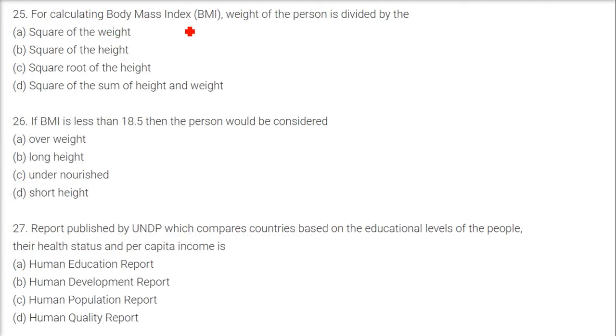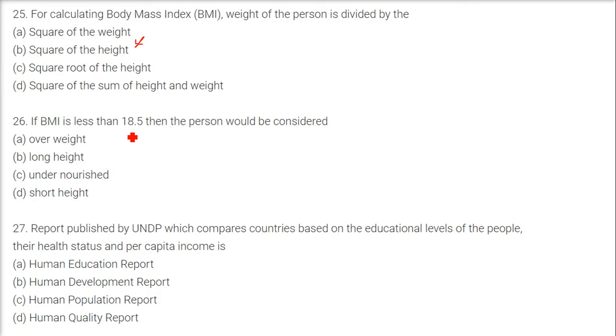For calculating the BMI, body mass index, that is a proportionate body to weight ratio, the weight of a person is divided by the square of the height.